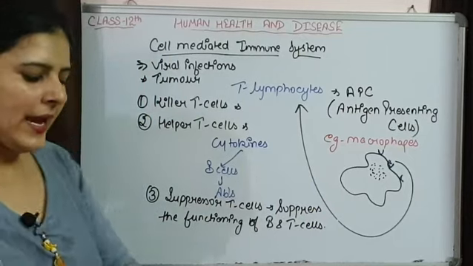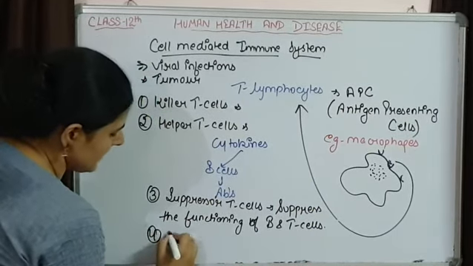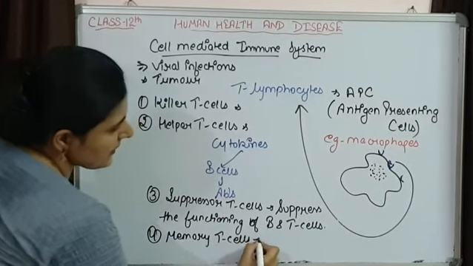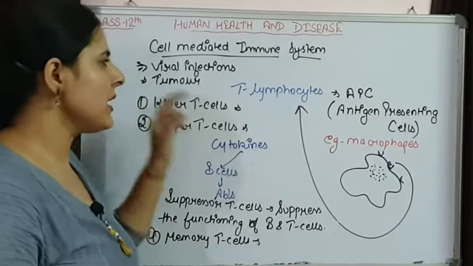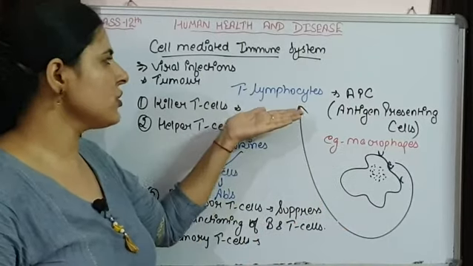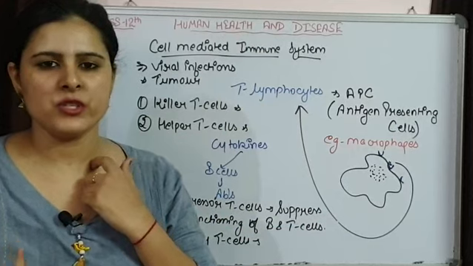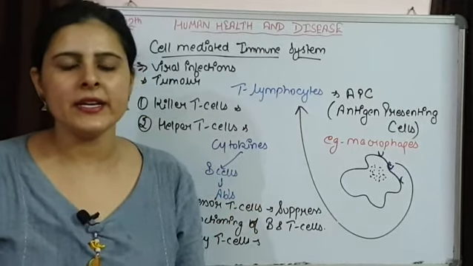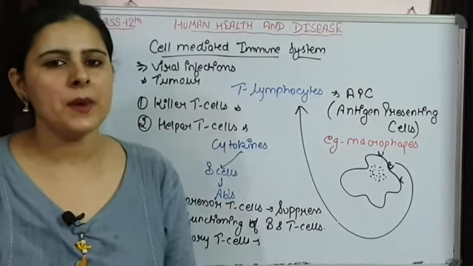And the last type are the memory T cells. These memory T cells will again have the information, so whenever an antigen comes a second time, the activation of the immune system will be faster as compared to the first response. So this is how our humoral and cell mediated immune systems provide a specific defense mechanism.